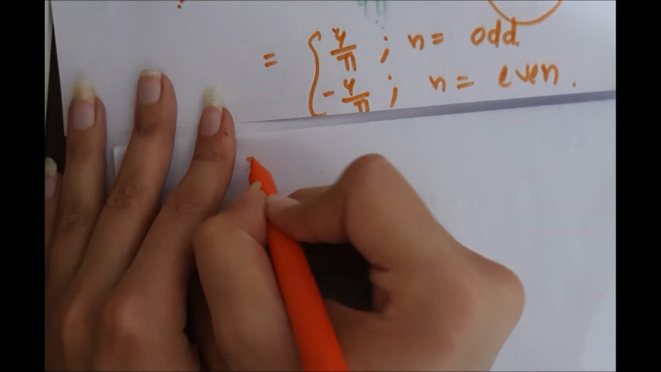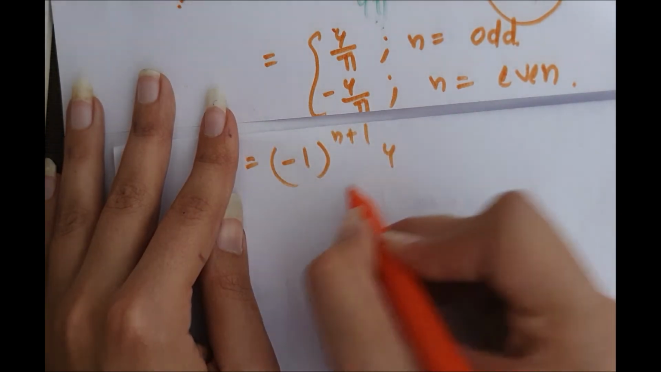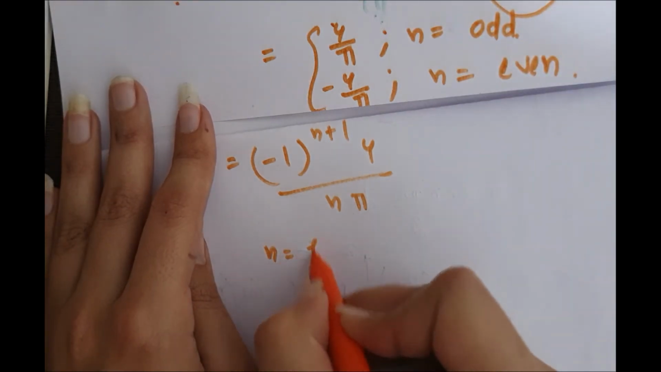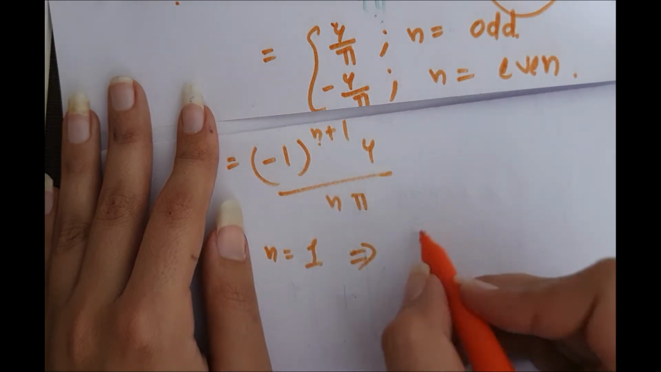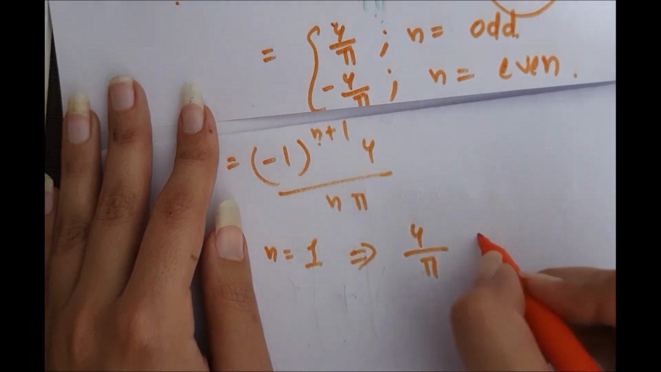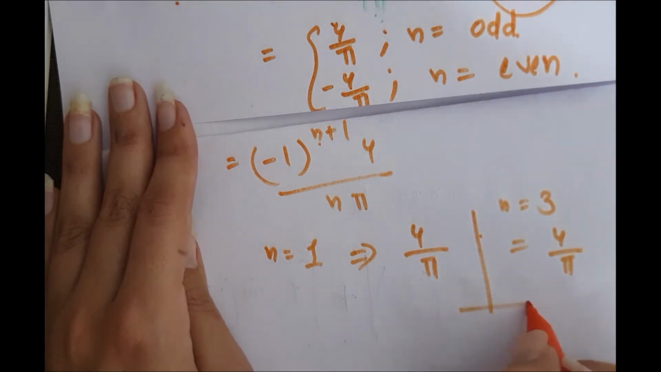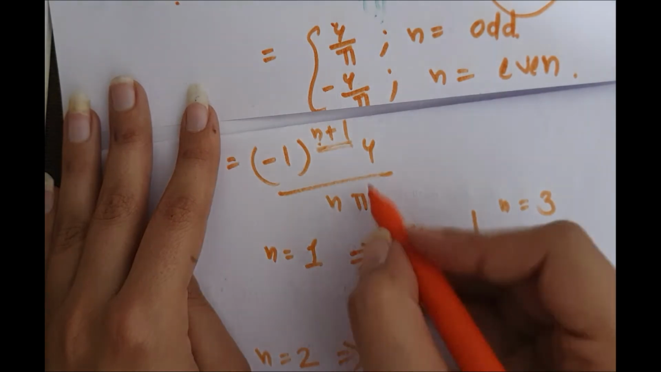So in generalized form, we can write it as follows. You can check: if we put n is equal to 1, then we will get 4 upon pi. If we put n is equal to 3, we will get 4 upon 3 pi. If we put n is equal to 2, then we will get minus 4 upon 2 pi.